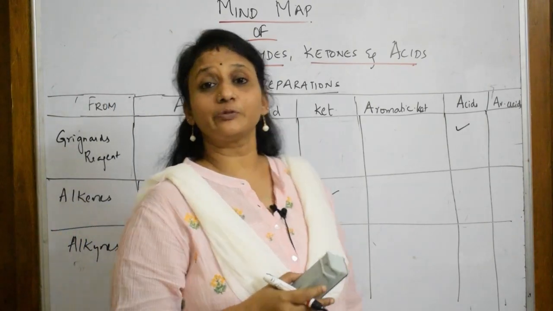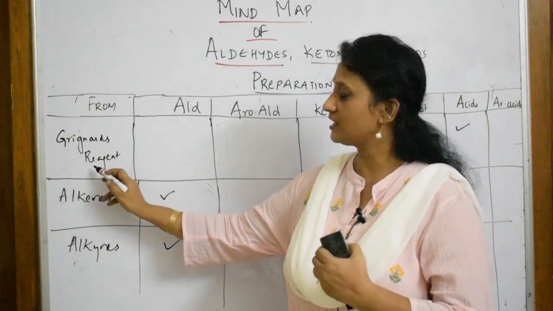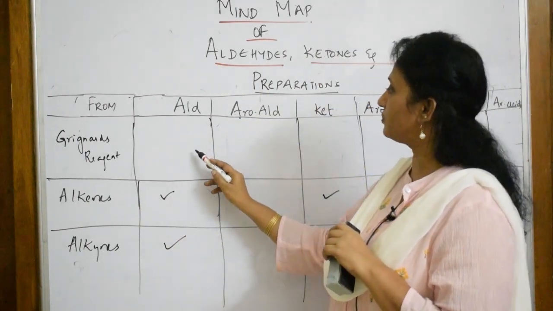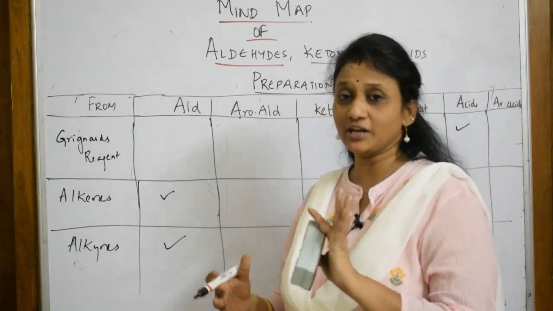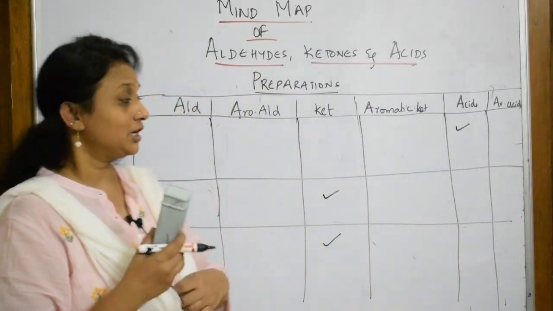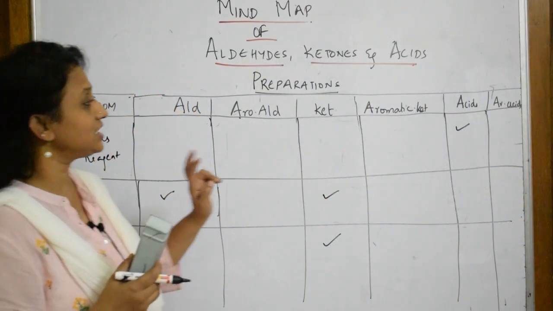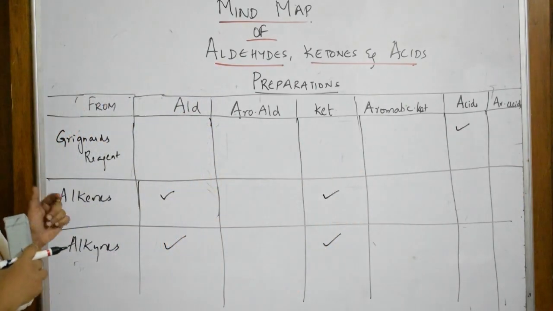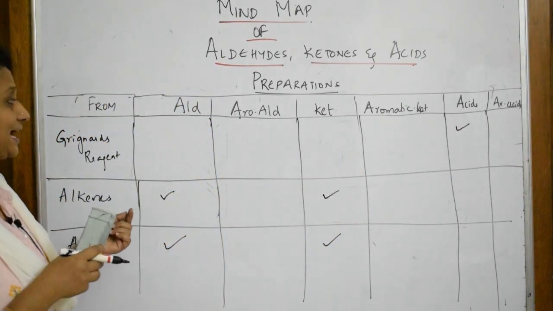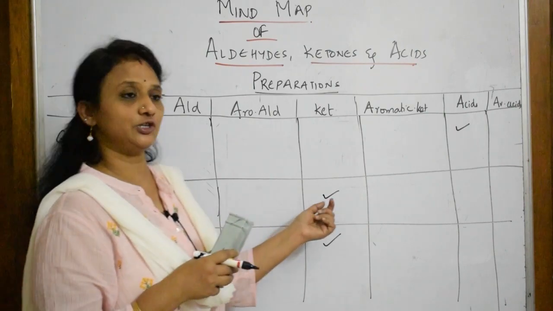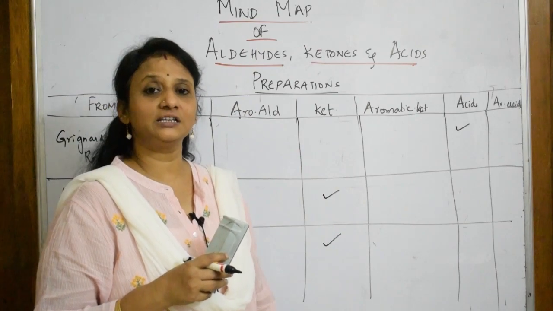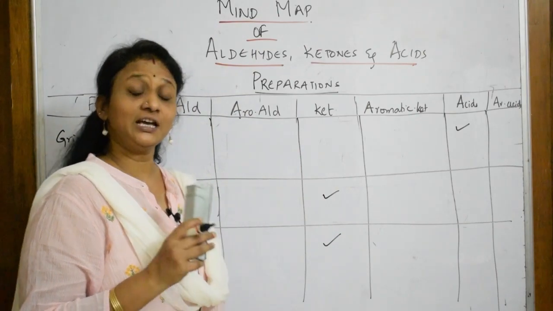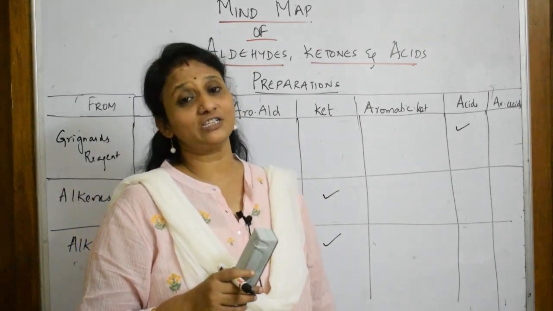Right, the next part of the preparation, we'll see now Grignard's reagent we have taken. Let us see, can we prepare? Yeah, no, acids only. I'll use the carbon dioxide there, where I'll prepare the carboxylic acid group. So Grignard's reagent, I'll be using it for preparing acids only. Done. Next comes alkenes. I'll be using alkenes to prepare aldehydes and ketones. I'll show you the detailed reaction of the preparation of the aldehydes and ketones in a different way. Please watch the video till the end.